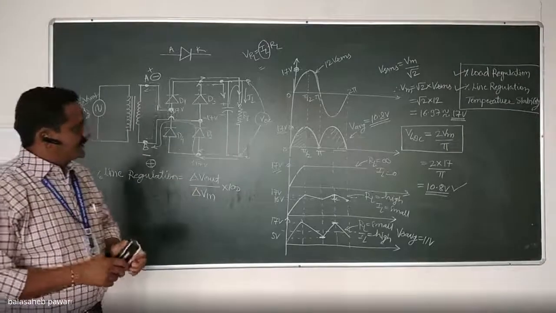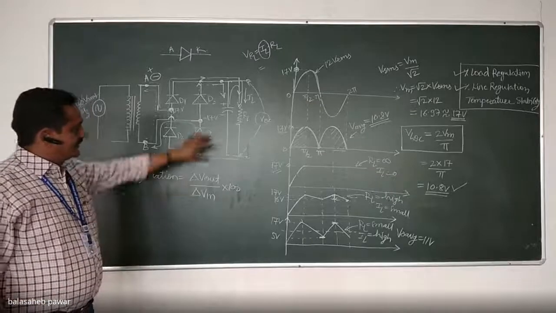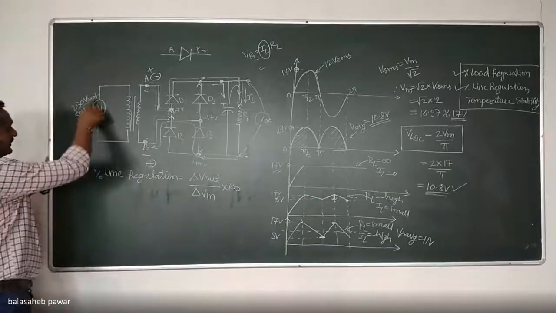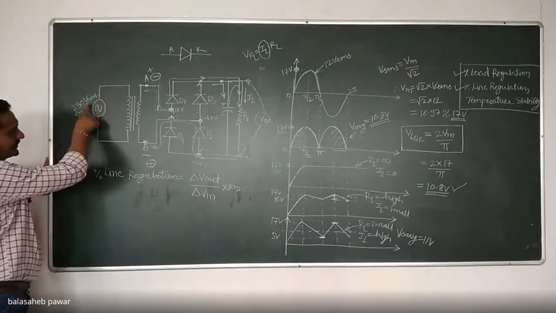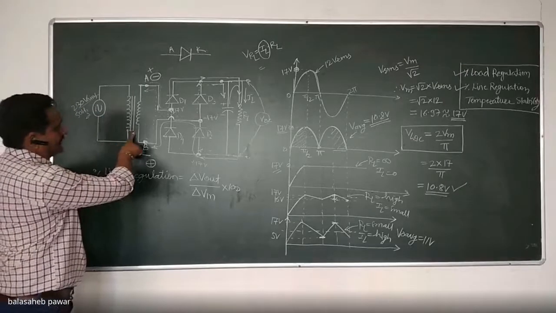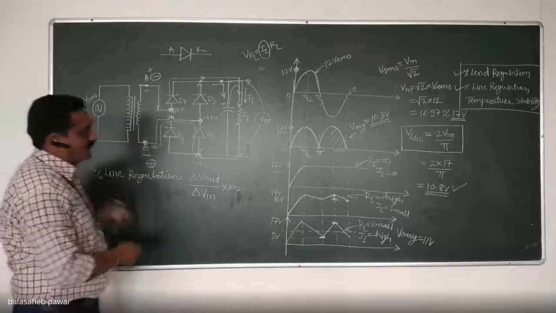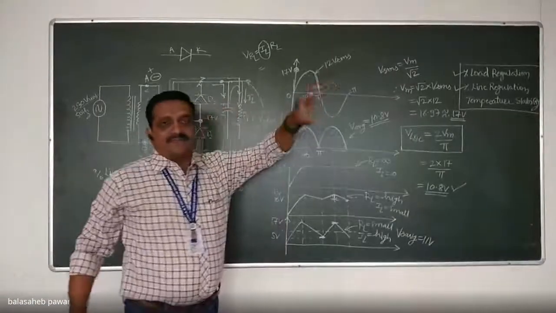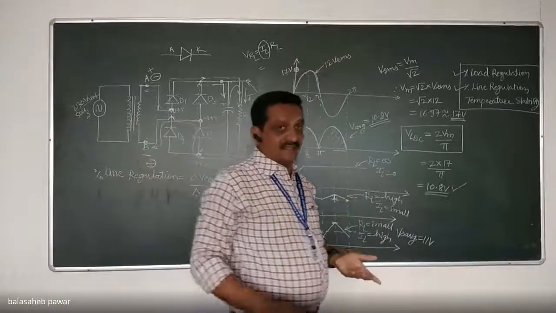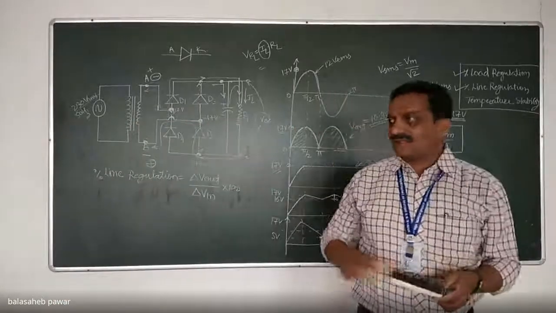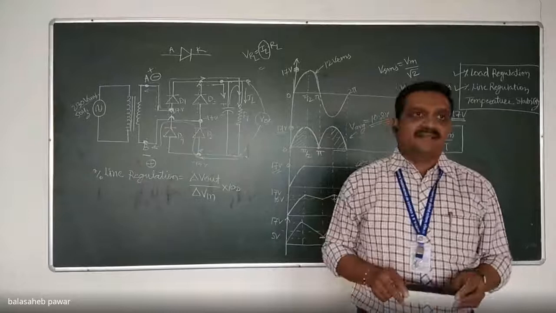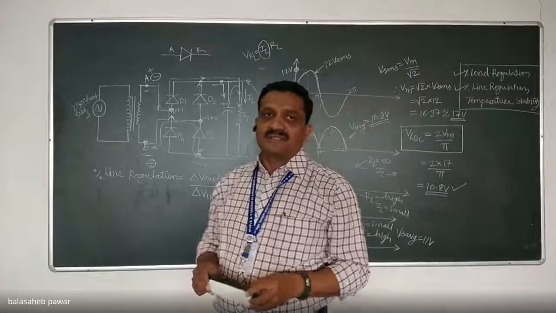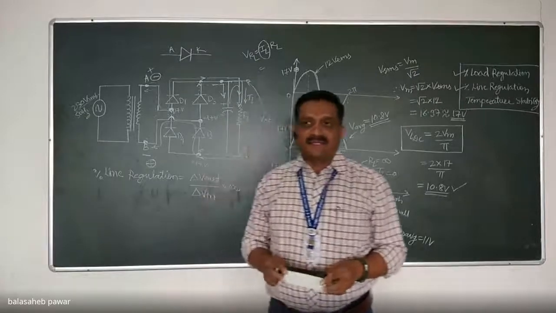Okay. So see, I will take one example in this case. We are considering the input supply voltage as 230 volts. We consider this step down transformer as a 12 volt transformer. Whatever single phase supply line we are using for our domestic purpose is nothing but 230 volt RMS with 50 hertz frequency.